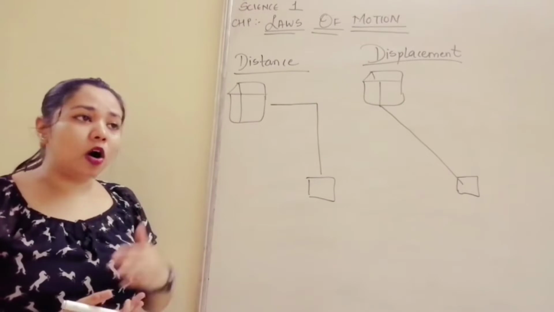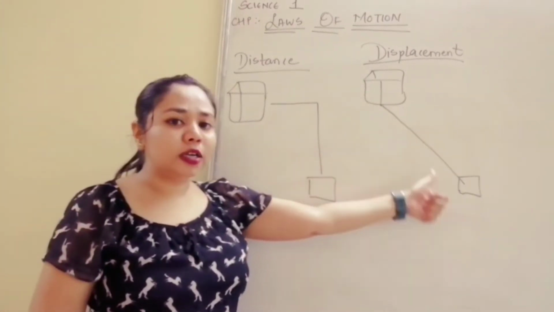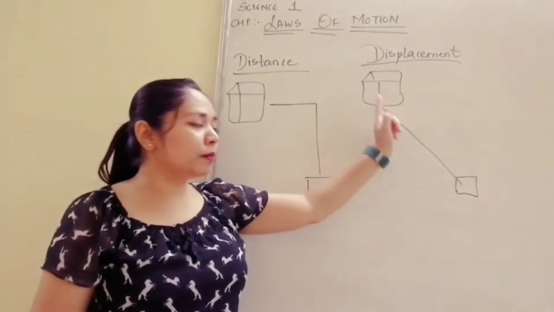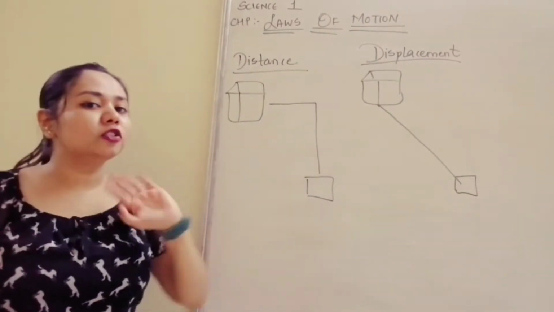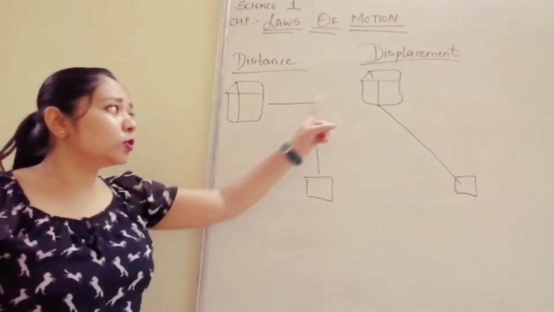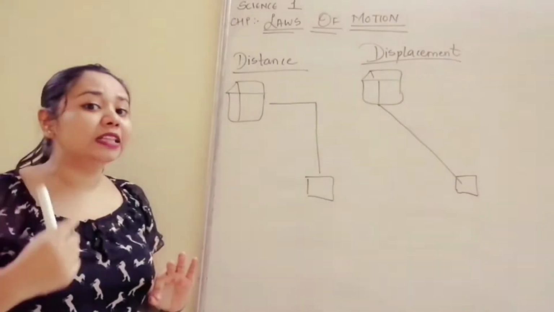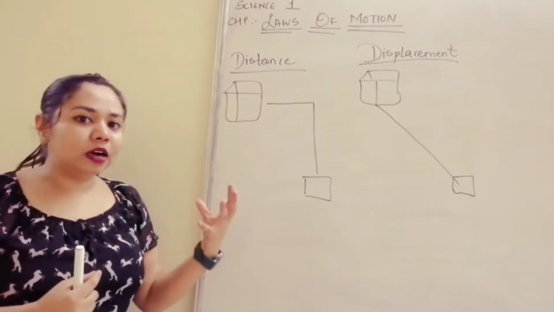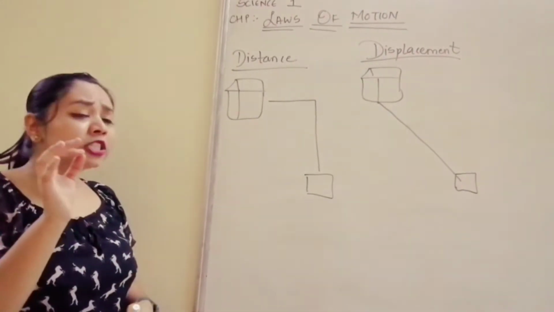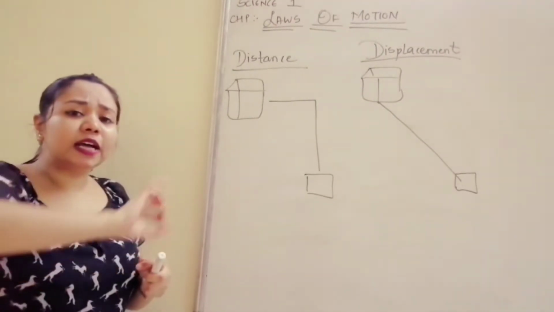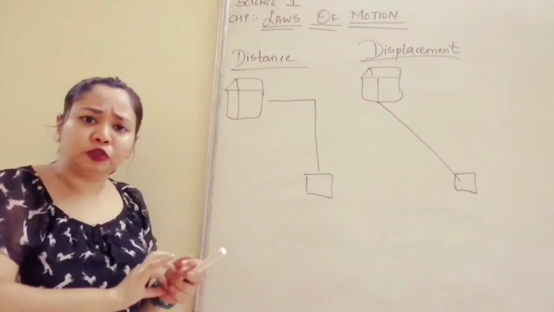It is because the plane travels the shortest or minimum distance, because in the sky there is no obstacle for a plane. So we reach earlier than the train. So displacement is like the minimum distance we need to travel from one point to another.